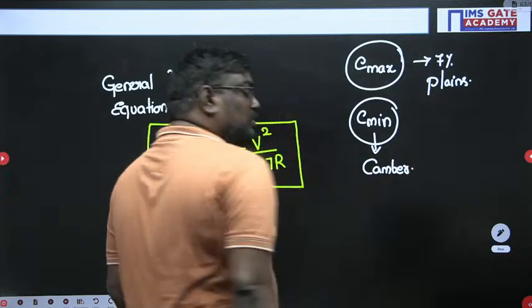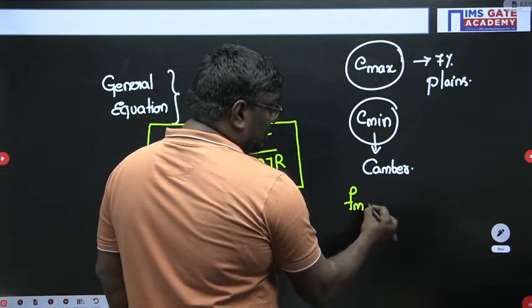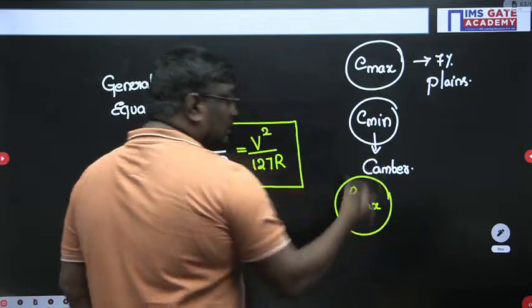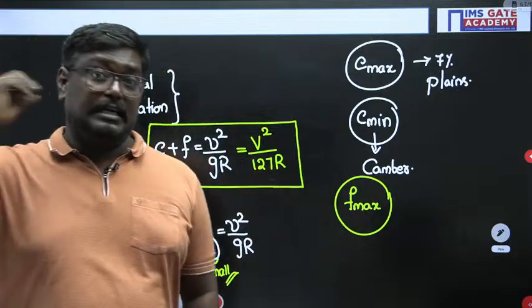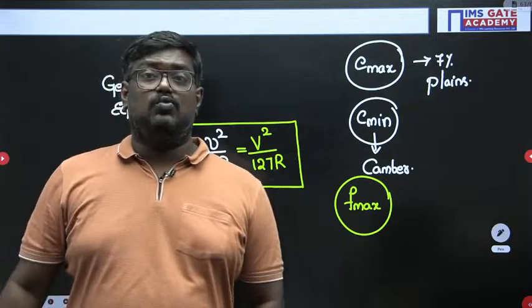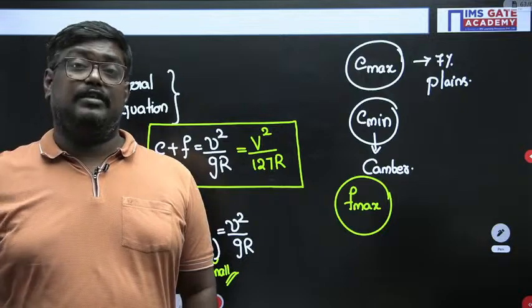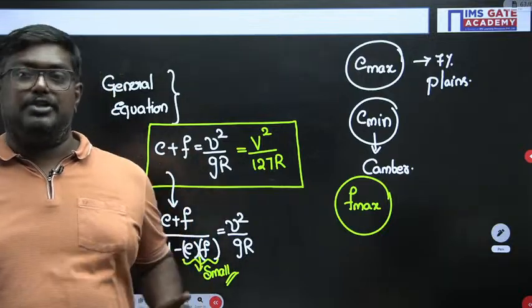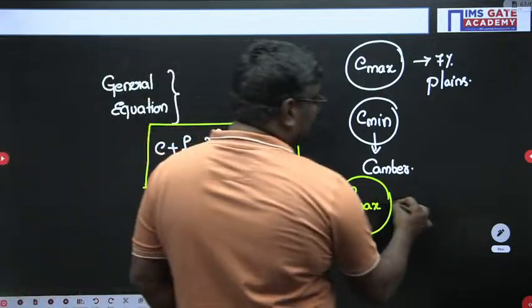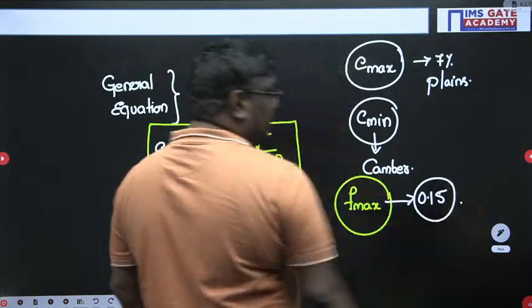Now similarly, my dear students, if you talk about the maximum value of the coefficient of friction, the coefficient of friction in stopping sight distance is related to what, sir? Longitudinal friction. Here it is lateral friction, and the maximum value is 0.15.